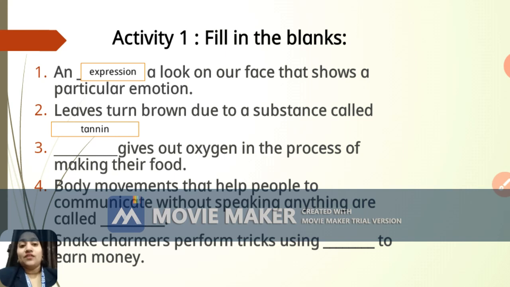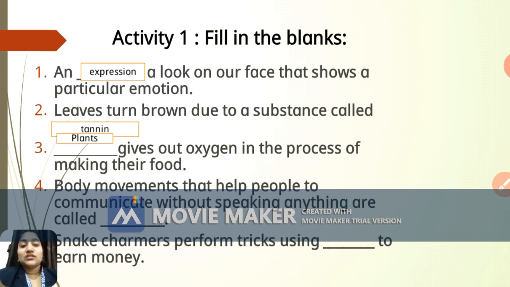The third fill in the blank is: dash gives out oxygen in the process of making their food. I repeat, dash gives out oxygen in the process of making their food. And the correct answer here is plants.